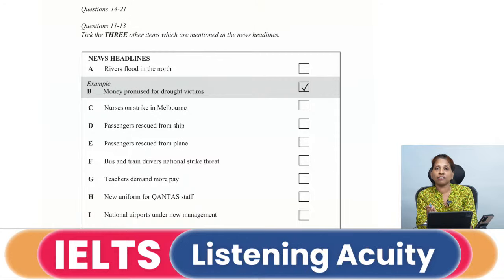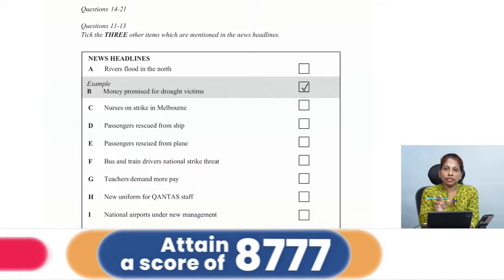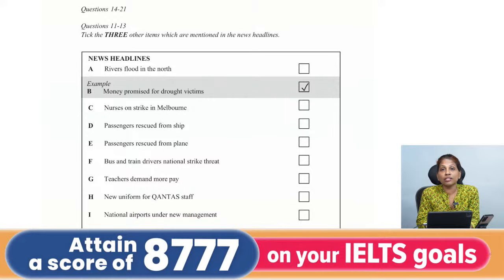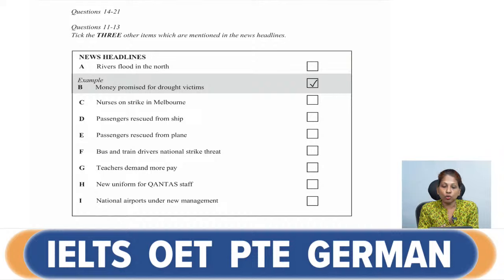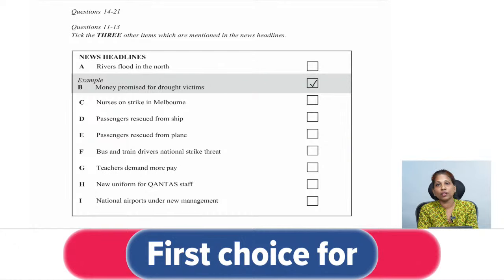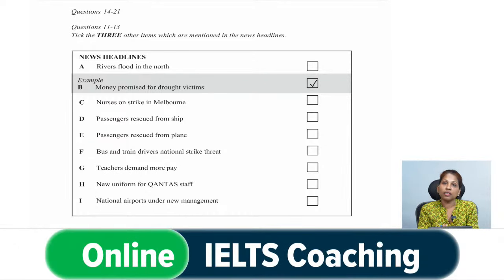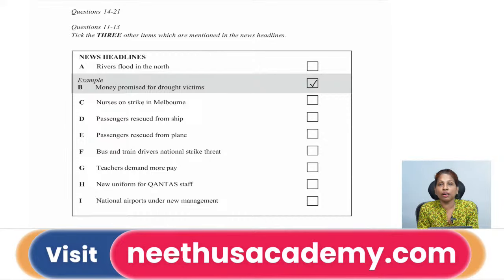Now be always aware that the same words given in the audio will not be what they give you in the questions in the script. They will always be paraphrased. Don't look for the exact word like passengers or bus and train drivers if that is one of the choices. Okay, don't look for the same words. You can say 90-95% it's always paraphrased, and that is what all the test in IELTS is about.